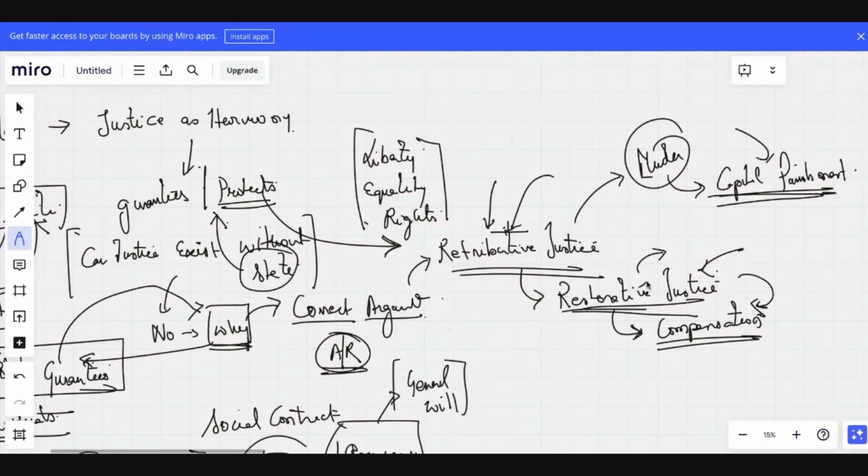Restorative justice is compensation, because when a road is being constructed, you are not doing any harm, but there is a loss. There can be a loss in terms of monetary loss, land loss, or employment loss, or whatever loss is being incurred. So in that case, compensation is provided.